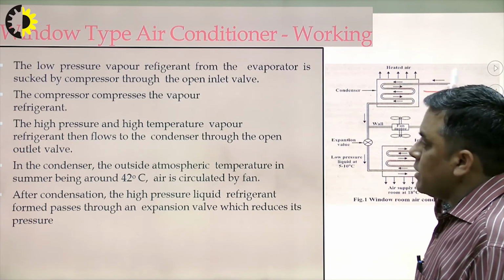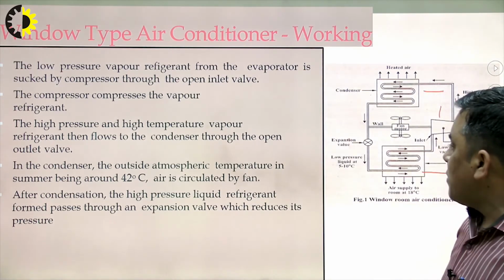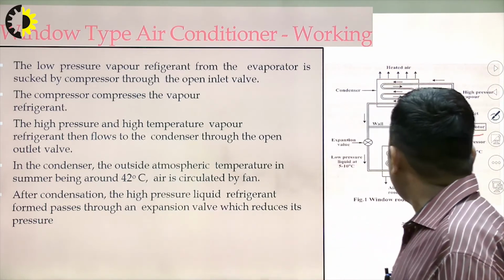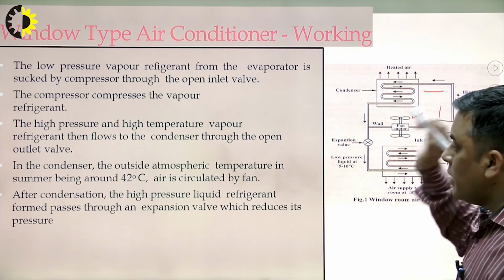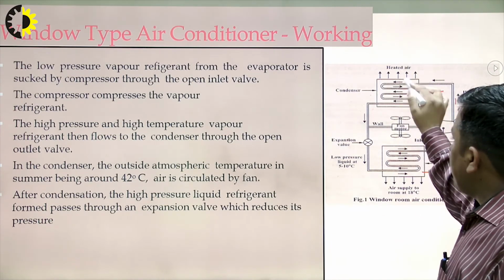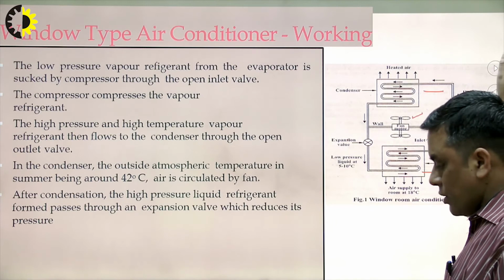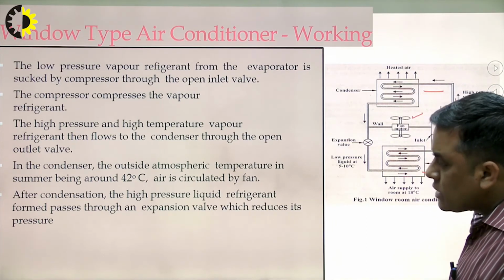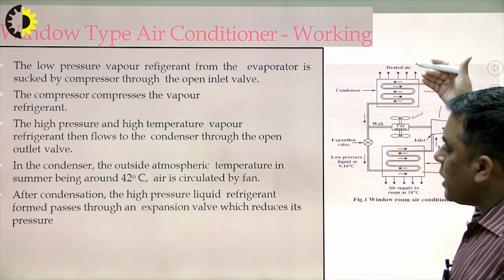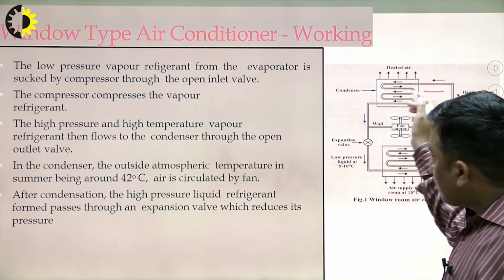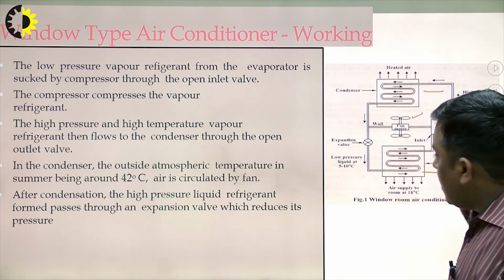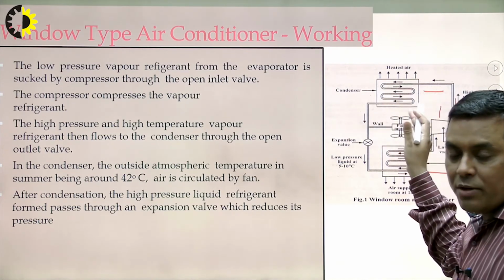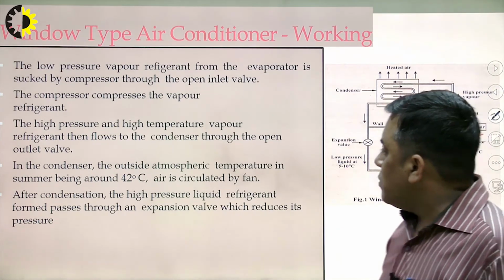In the condenser, the outside atmospheric temperature in summer is around 42 degrees centigrade, and air is circulated by this fan. What is the function of the condenser? At constant pressure and temperature, heat is rejected to the surrounding. In that process the latent heat of liquefaction is rejected, so the liquefaction of the vapor refrigerant also takes place. That's what is written over here.